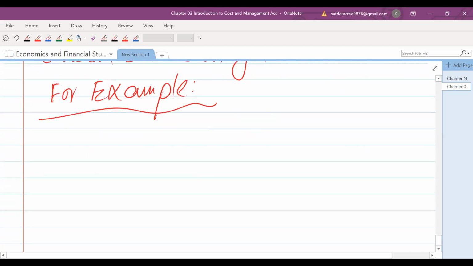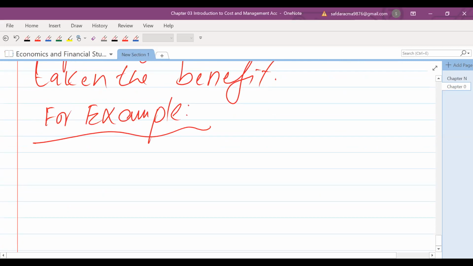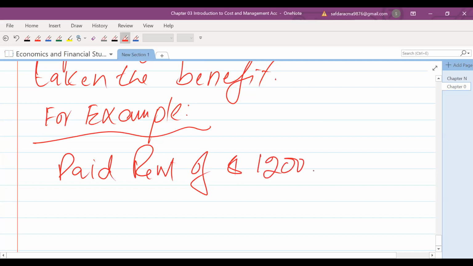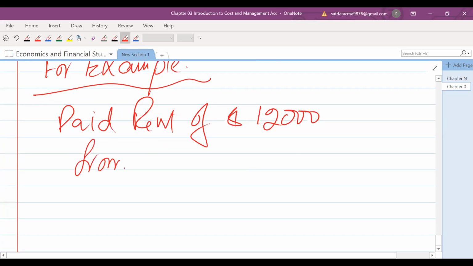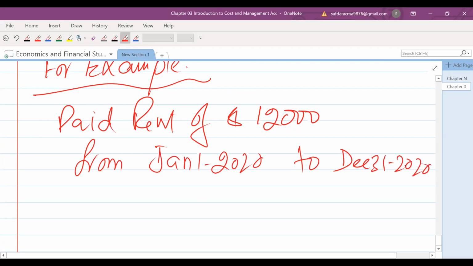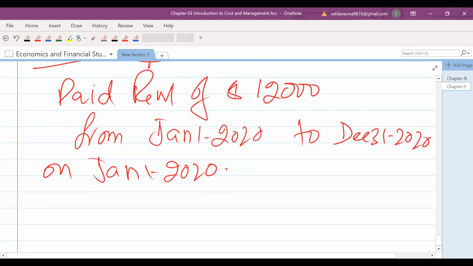For example, let me tell you, we paid rent of $12,000 on January 1, 2020, for the period from January 1 to December 31st, 2020.